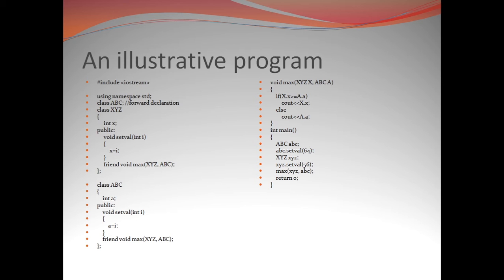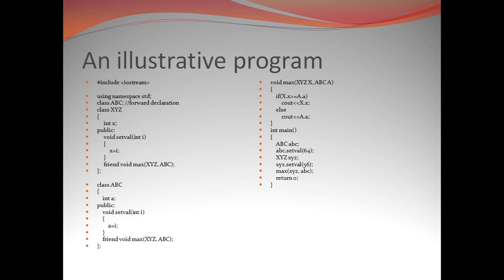It can be written either in the private section or in the public section of a class, because the place of declaring a friend function, whether it is under the public section or the private section of the class, doesn't matter, because a friend function is not at all a member of that particular class.